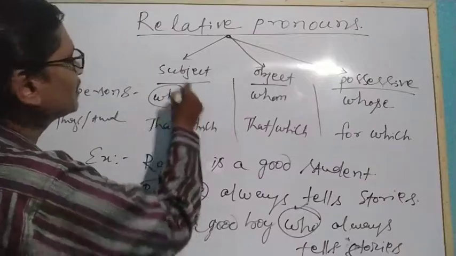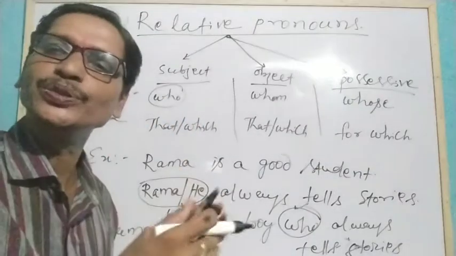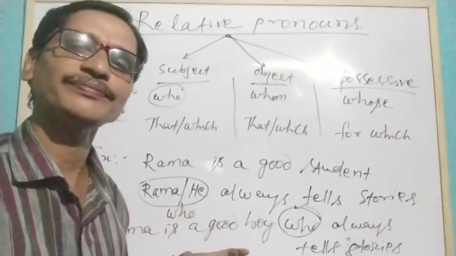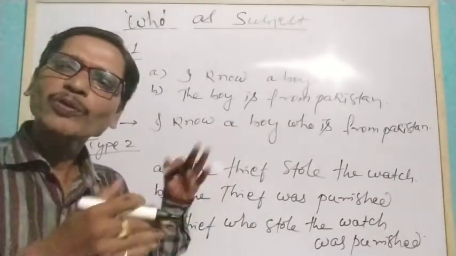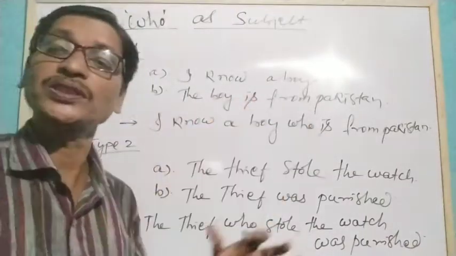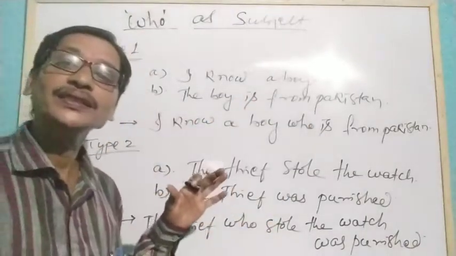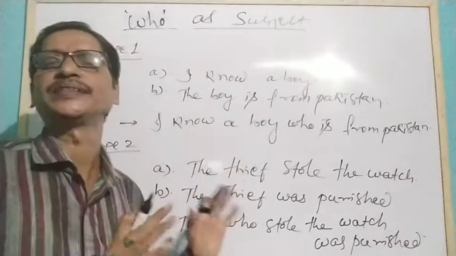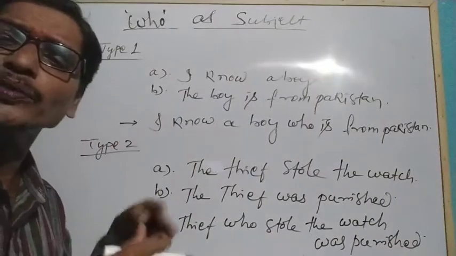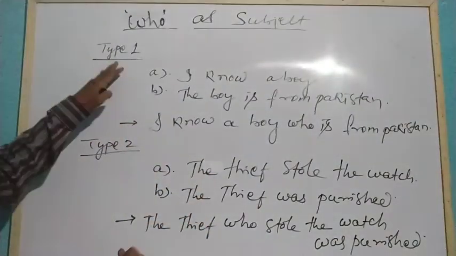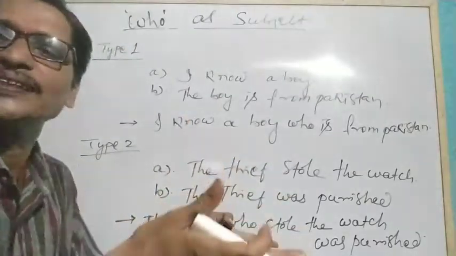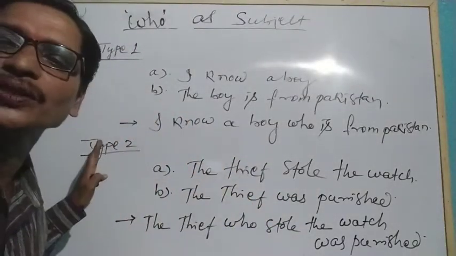Let's understand first how who is used as a subject. Now we are discussing how who, which is used for persons, is used as a subject. Okay, you see I have written: when we use who as a subject, we use it in two ways. That means there are two ways of using who as a subject.